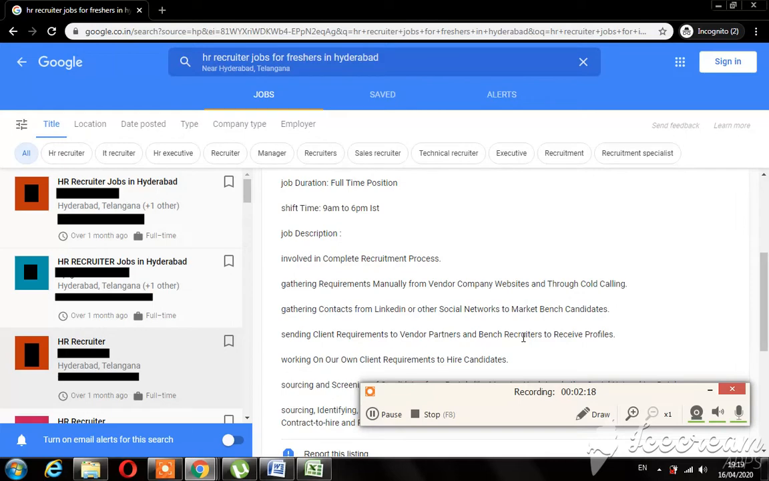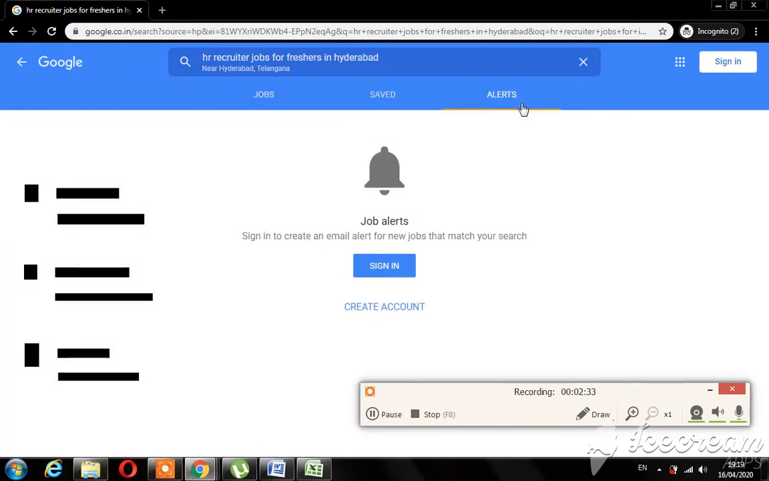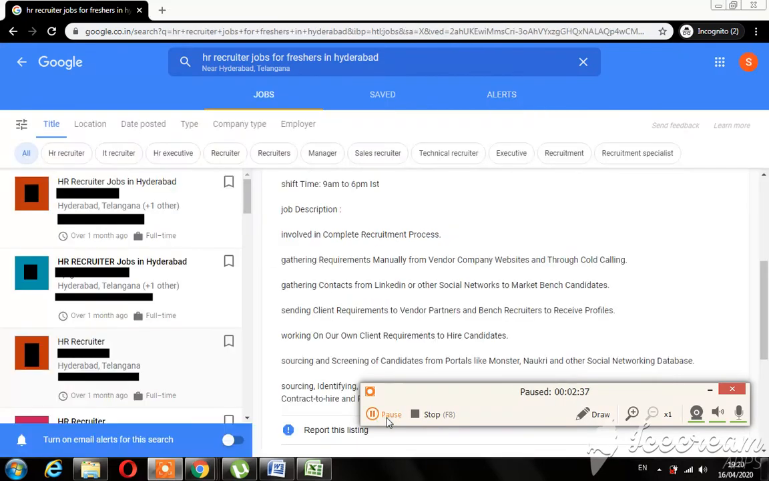Now vendor partners can be your placement agencies or any other outsourcing companies who are helping you hire. So you can send them to these vendor partners or any other company, and bench recruiters to receive profiles.